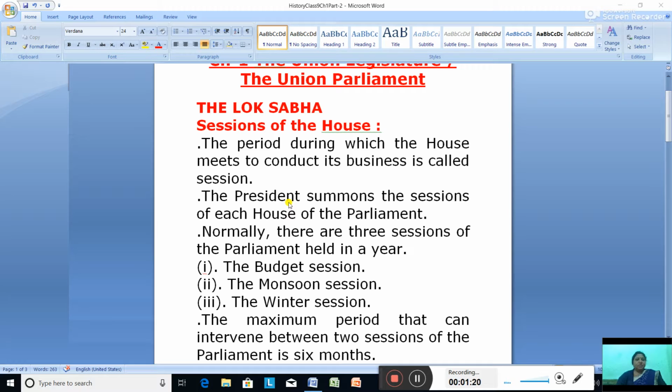How many sessions are there in a year? Normally there are 3 sessions of the parliament held in a year.